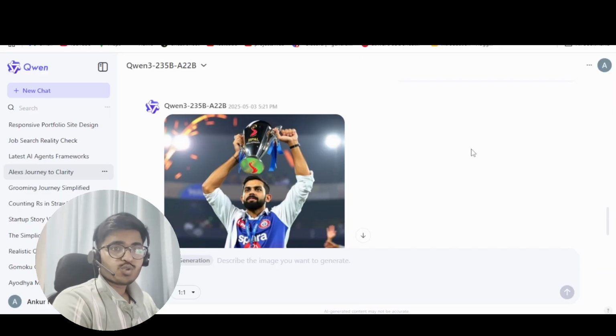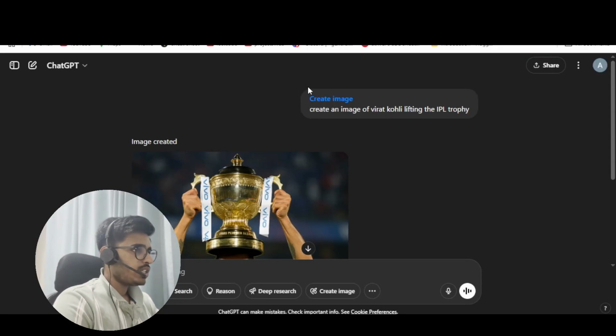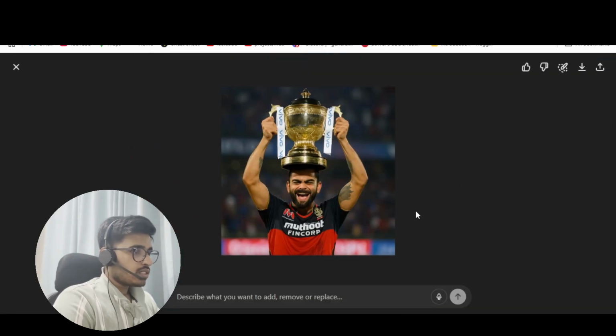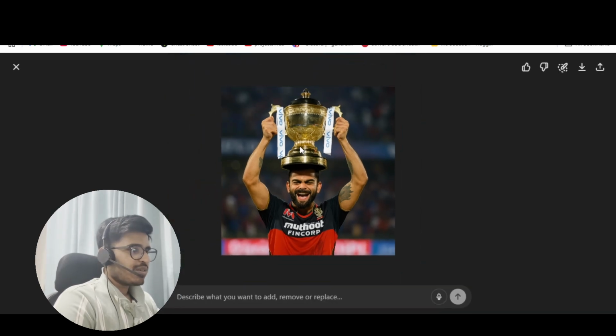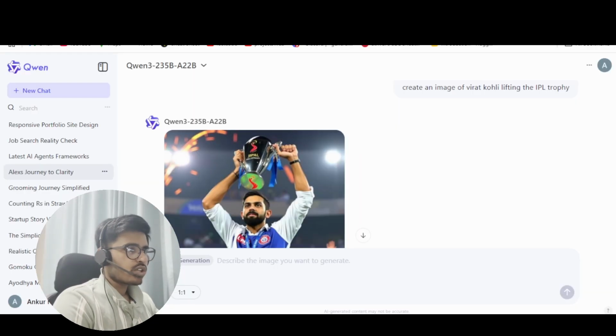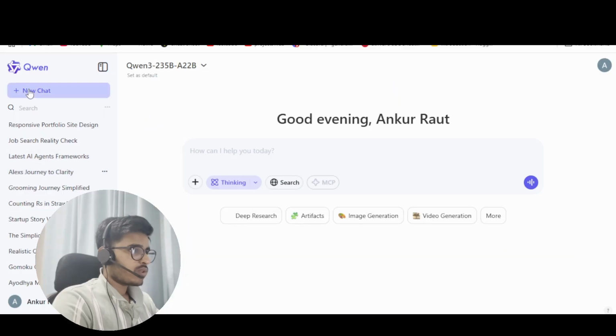But if I show the same prompt in ChatGPT, this is the free version, this is quite good. This is actually looking like Virat, and with the cup. This is of course like the previous editions that was hosted by Vivo IPL. But yet, this is very good. It has also picked up the RCB Jersey, Muthoot Finance, and I think this is actually very good. So comparison wise, quality wise, there is no doubt ChatGPT models are way ahead of it. But yet, there is a feature where you can create images over here as well.